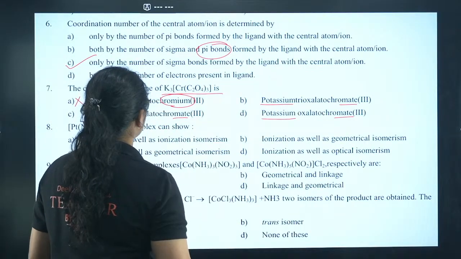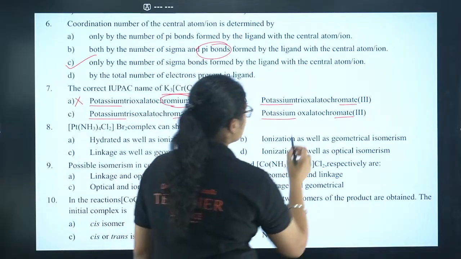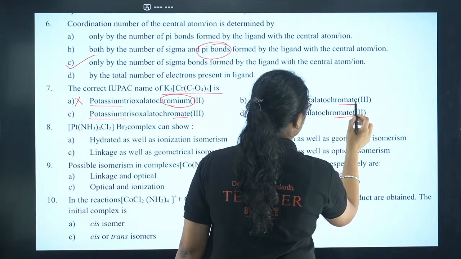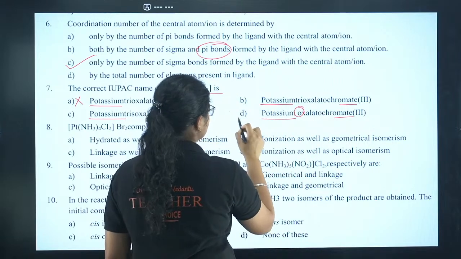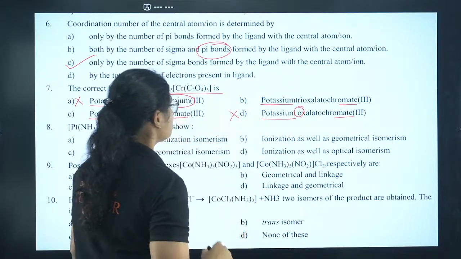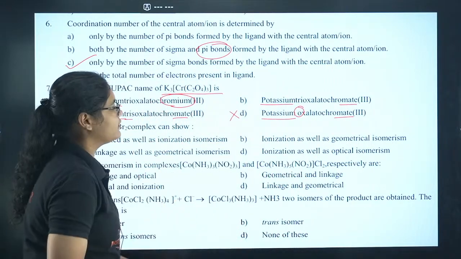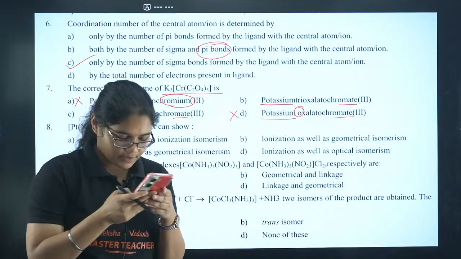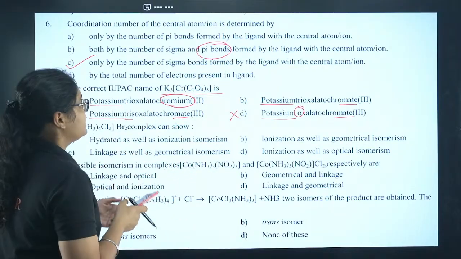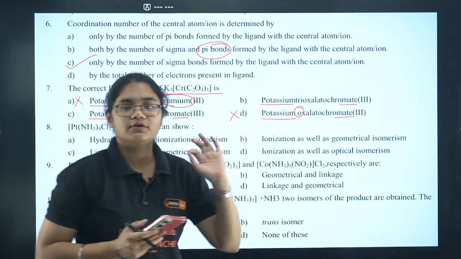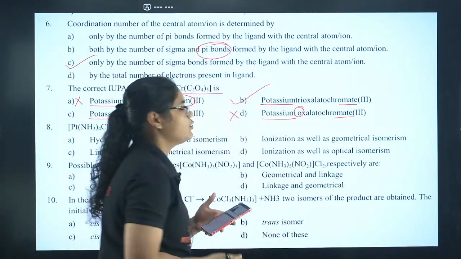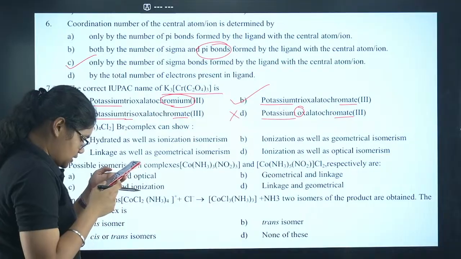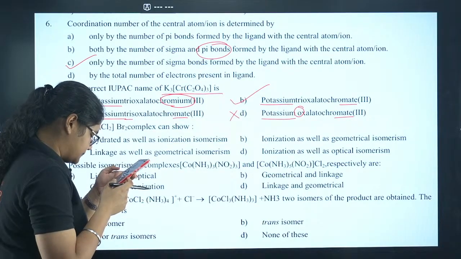Next, what is the difference here? Oxalato, chromate, 3. Here tri is not given, so this is also wrong. Now between tris and tri, what will we have? For oxalato we use the word tri, not tris, so trioxalato, option B here. Yes, Prakriti is absolutely correct.